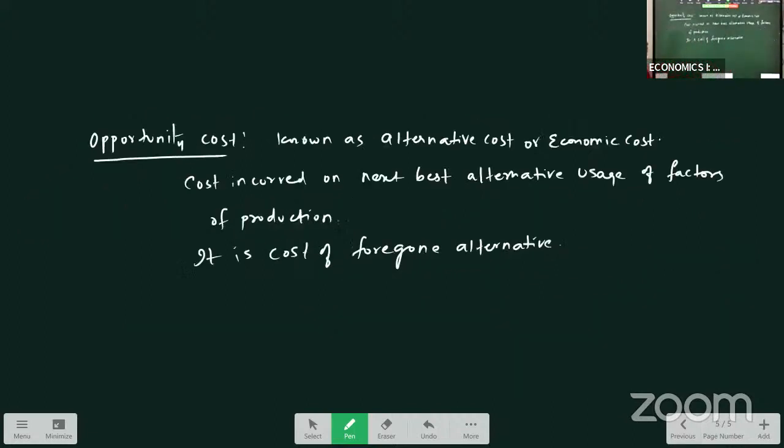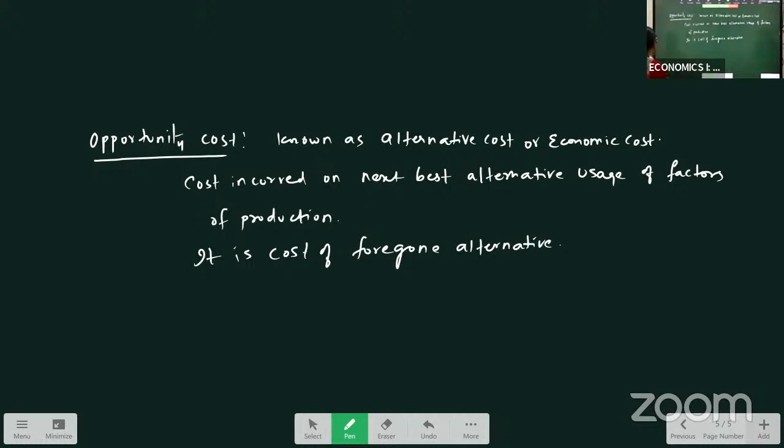Opportunity cost: the next best alternative cost incurred on alternative usage of the factors, also called the cost of foregone alternatives. Clear? So these are the different types of cost.